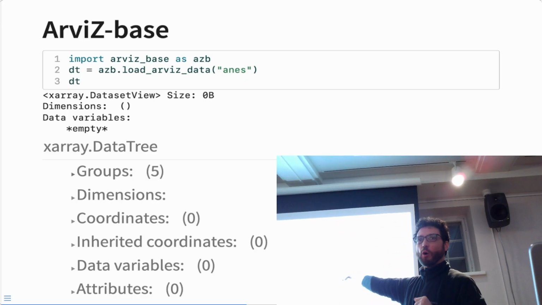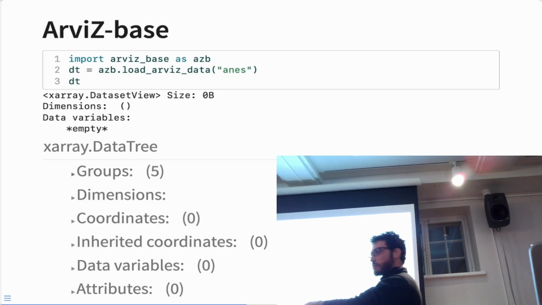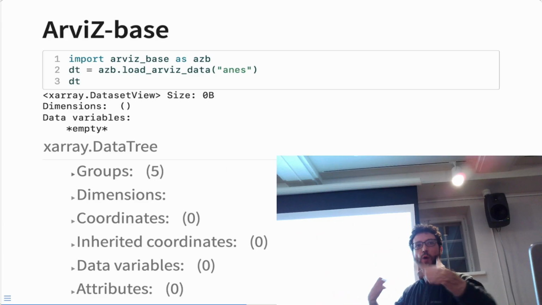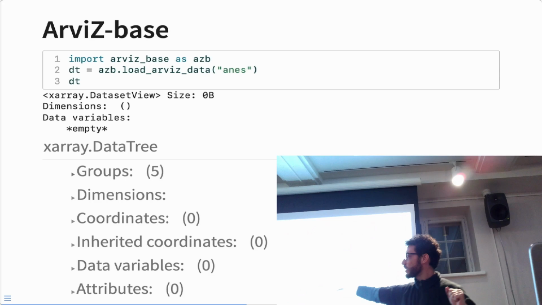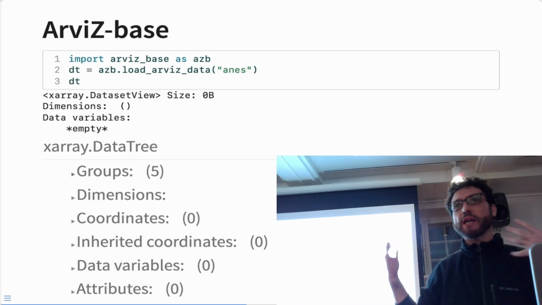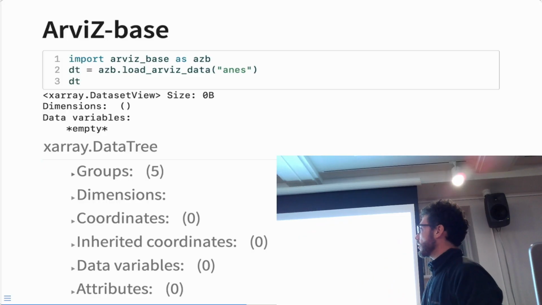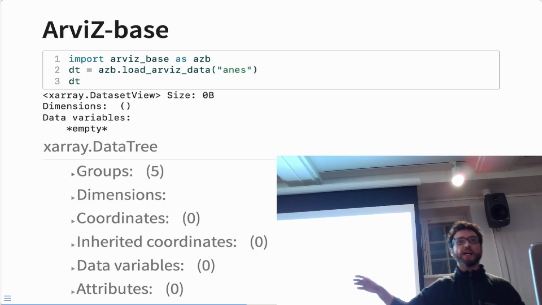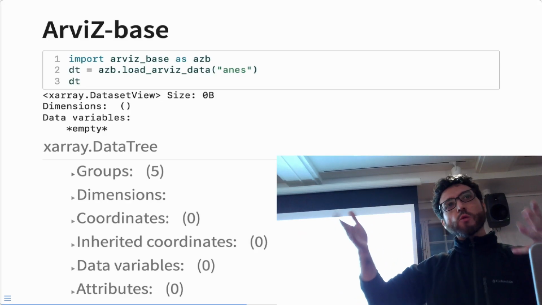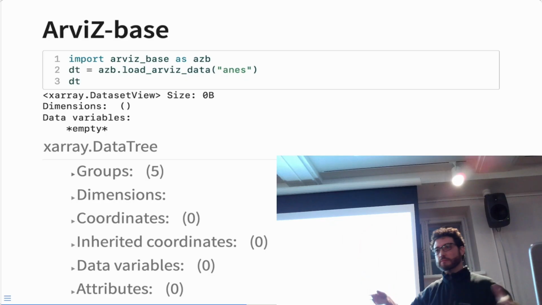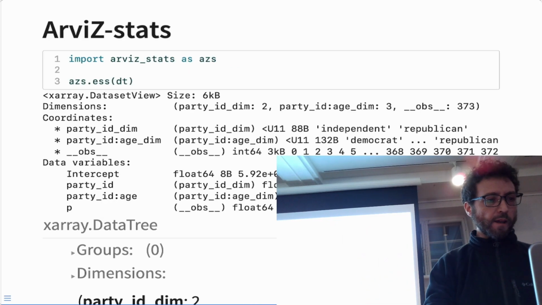In the old ArviZ, we used to have an object that we called the InferenceData object that was based on xarray, but we added functionality. And one of the functionalities we added is that we want to support groups. Hopefully, the people from xarray listened to us and other people said, okay, it's a good idea to have groups. So now they provide this data structure, DataTree, that natively has these groups. So why do we use these groups? Because when doing Bayesian statistics, we generate a lot of data, and we want to store that data in different places.